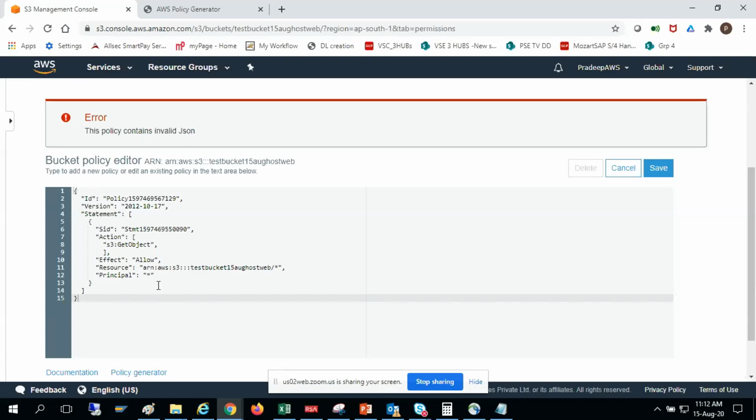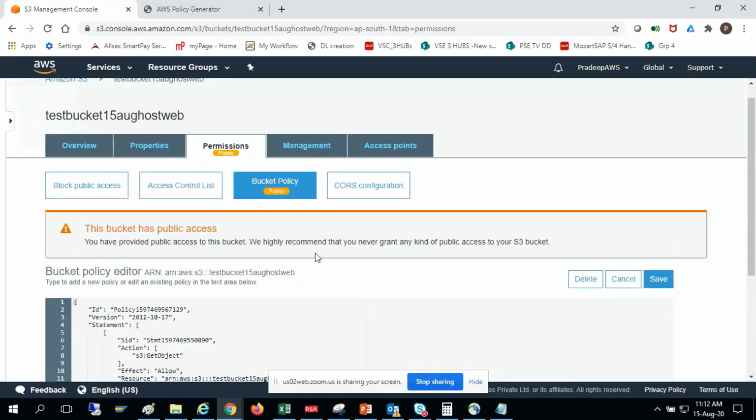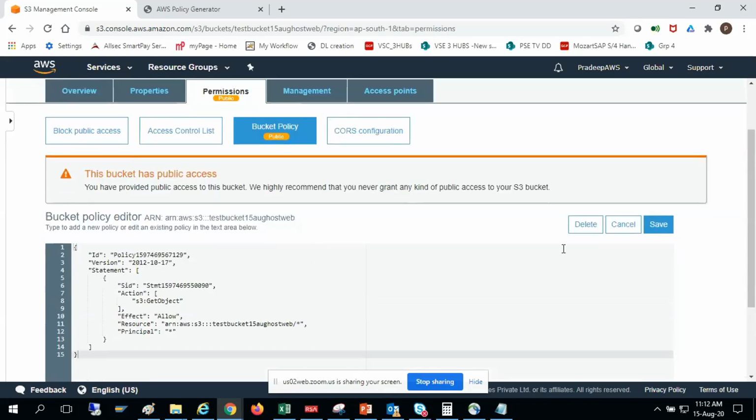Invalid JSON. So I think this bracket. After get object, you have a comma, right? Yeah. That you remove. Now you save. And after the bracket comes, that is good. Just save it. Yeah. Okay. Very good. No problem.